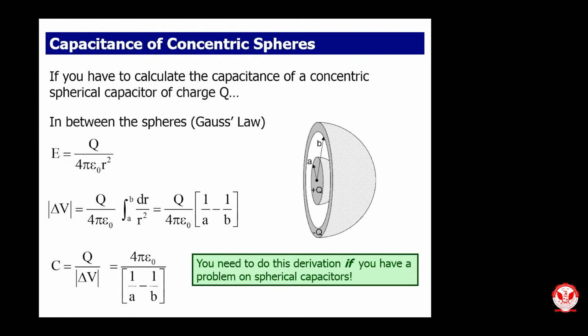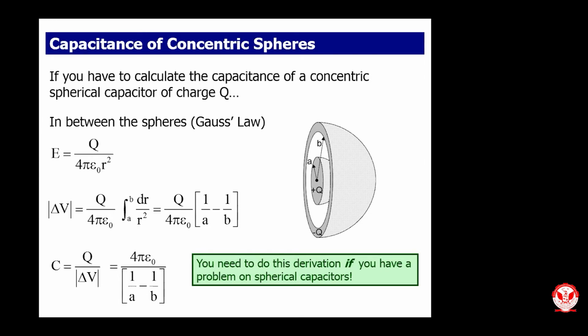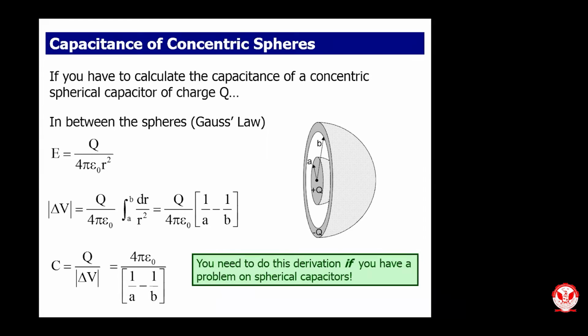Now the question arises: suppose the plates are very, very far. If the plates are very, very far, then what gives the capacitance? Can someone comment?